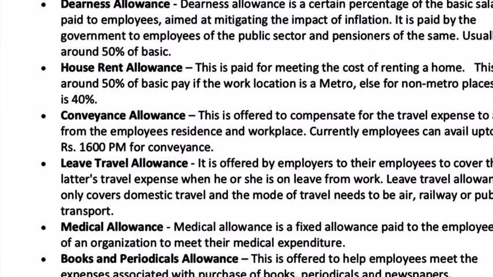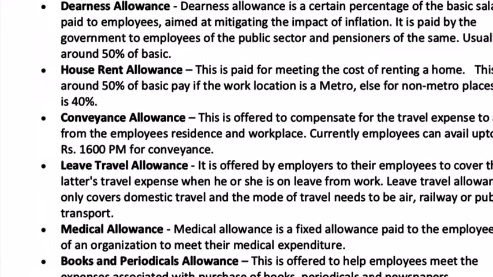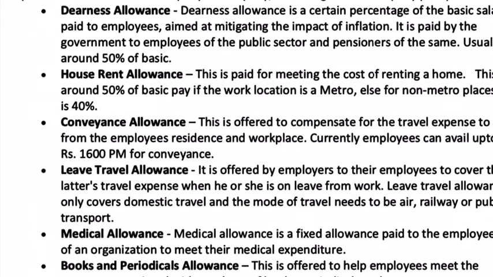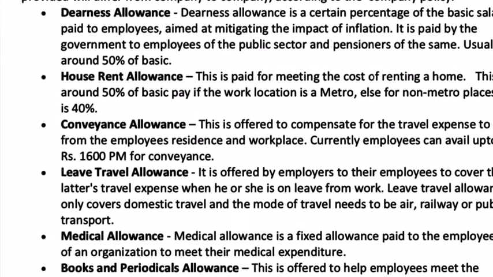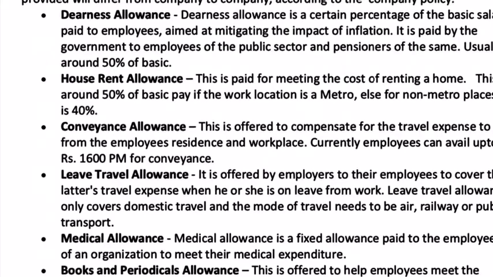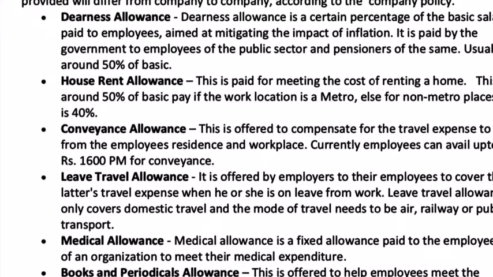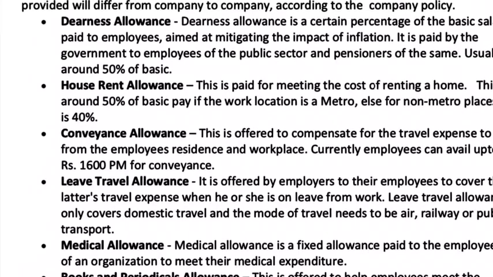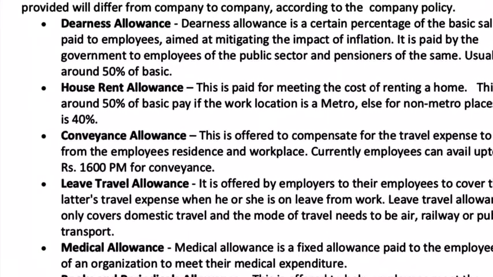Then comes medical allowance, which is given to pay off medical bills. Please note, medical insurance is different, that is taken separately. Medical allowance is part of the allowance. And annually this is around 15,000 rupees. Then there are other allowances like books and periodicals and so on.